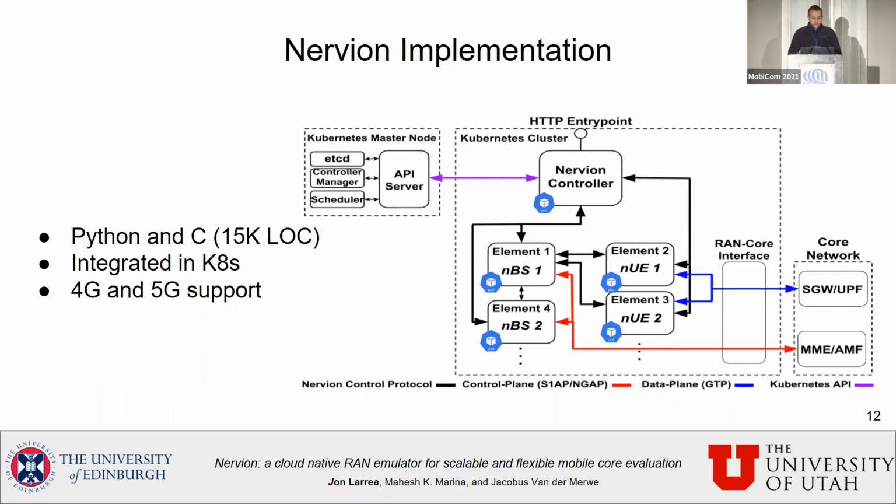The way Nervion works is quite simple. We have the Nervion controller, which is an orchestrator of the RAN, that receives a file from the user. That file is called Nervion scenario. That file contains all the details about the emulation. Then the Nervion controller interacts with the Kubernetes master node through the Kubernetes API to create as many pods as needed to perform that evaluation. And then once all the pods have been created, the Nervion controller just orchestrates them.